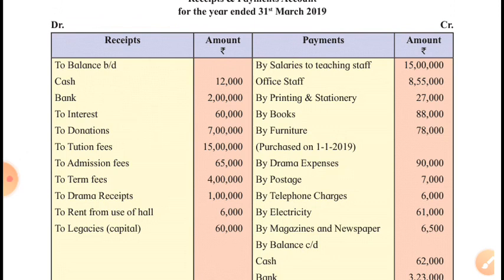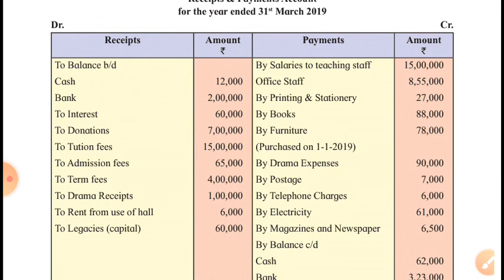On the payment side now, salaries is expense, teaching staff, office staff. Then printing and stationery is also expenditure. Books and furniture are assets, they were purchased during the year.